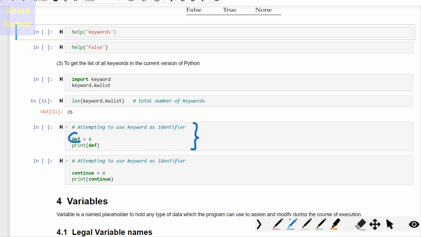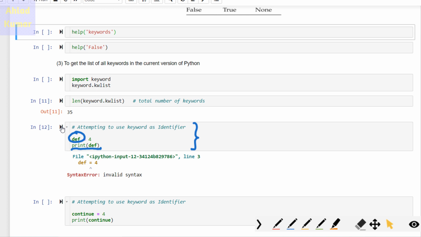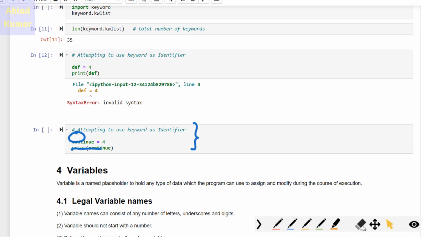Please note that def is already a reserved keyword and we are trying to use it as an identifier. When we write def equal to 4 and try to print def, let us see what we get. Once we run this, you can see it throws an error because def is a reserved keyword, so you cannot use it as an identifier. This is one example. The second example that I want to show you is this one.